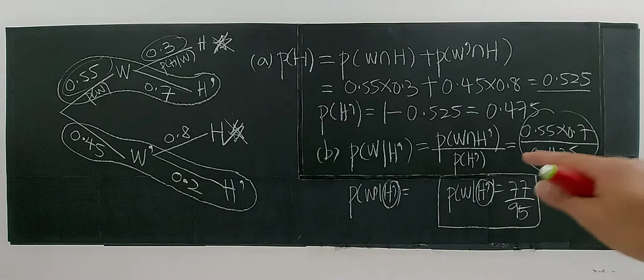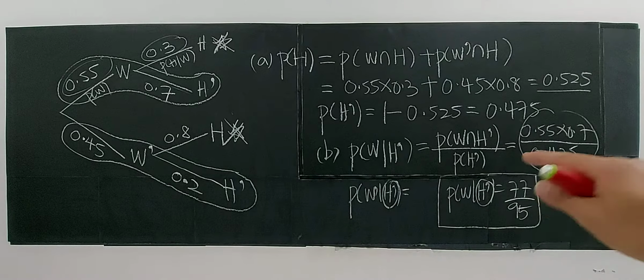So the advice here, based on calculation, is you tell the golfer: please play golf at the time when the weather is not windy. You see the proportion here, W prime from H prime: this one from H prime is 77.